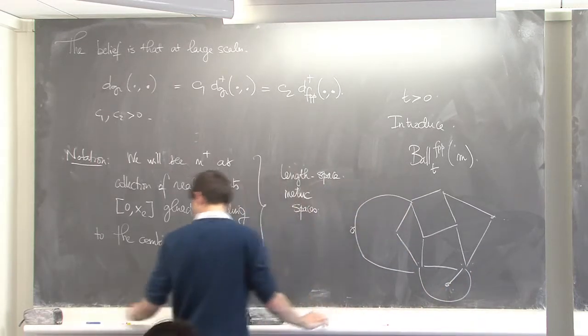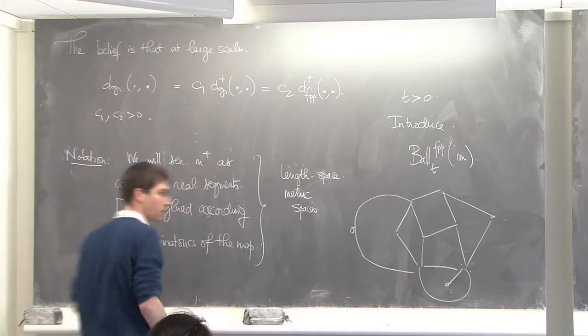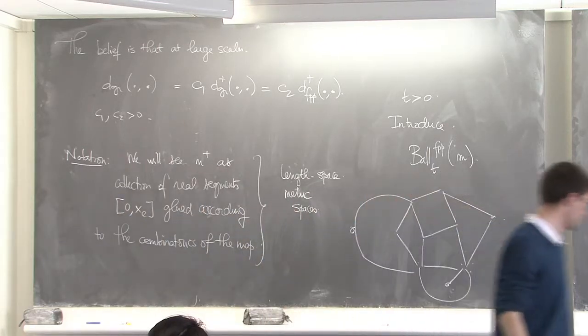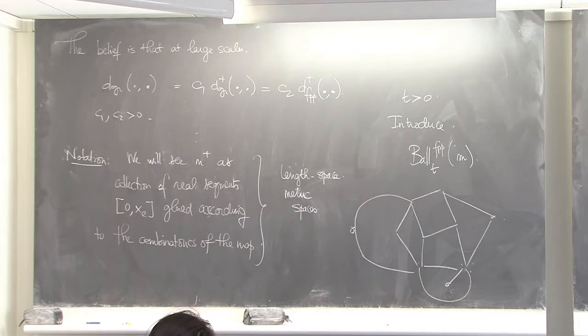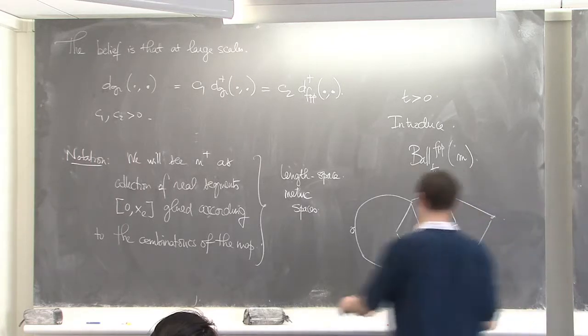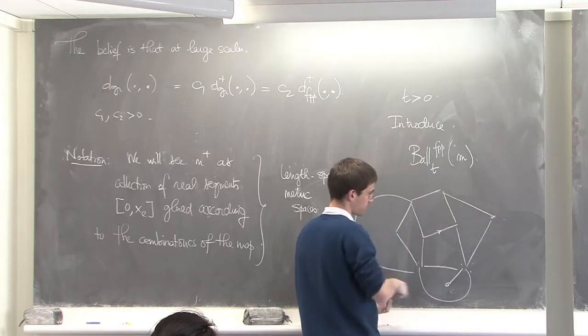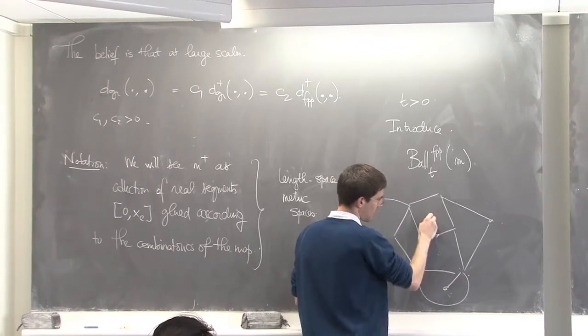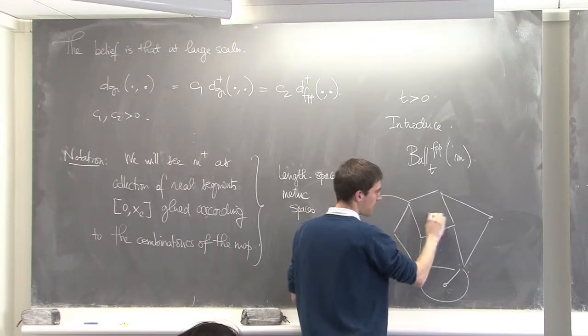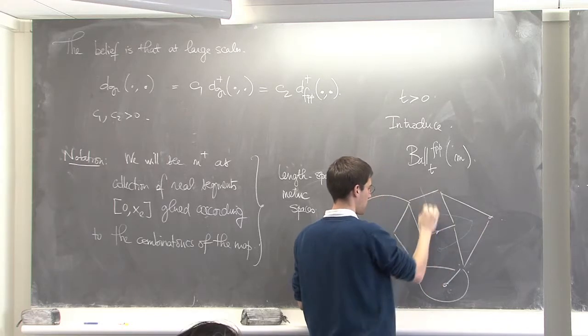That's my root edge. That's my origin in the map, in the dual map. I see stuff like that.